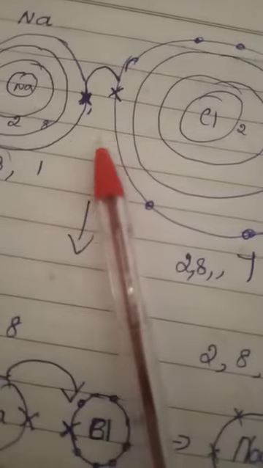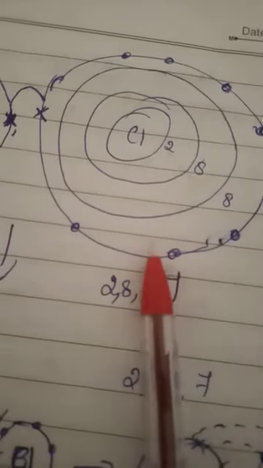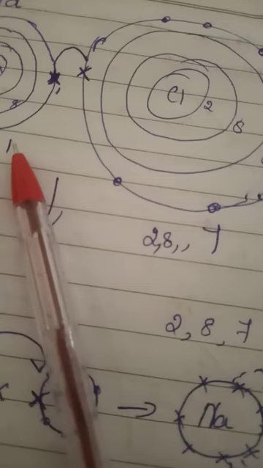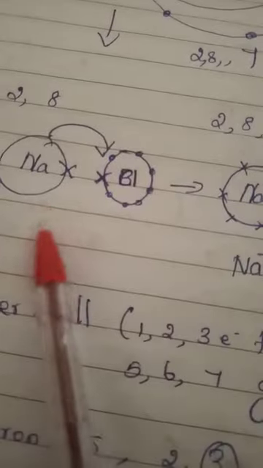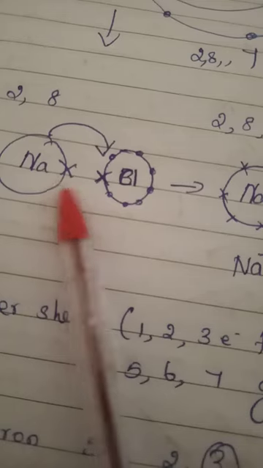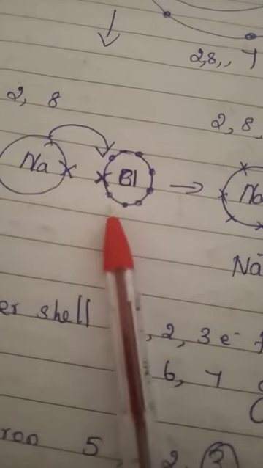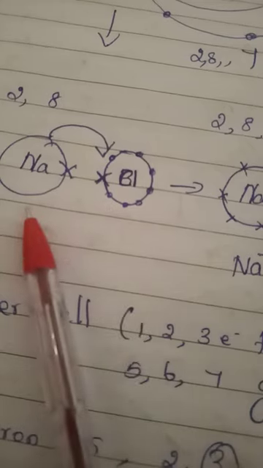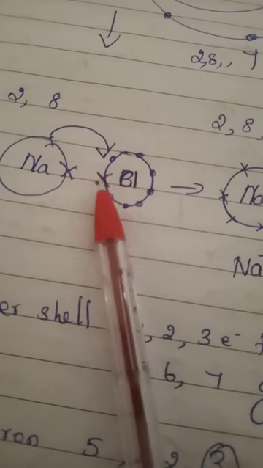See the diagrammatic representation of sodium and chlorine. This is the last shell, 2,8,1 and 2,8,7. From here this excess electron is transferred to chlorine. See here, I have drawn only the last shell. This is sodium, this is chlorine. This is the last shell of chlorine, this is the last shell of sodium. From here this electron is shifted to here.